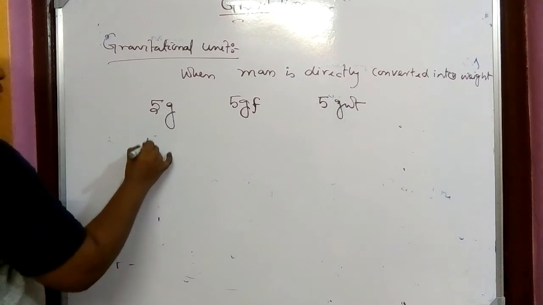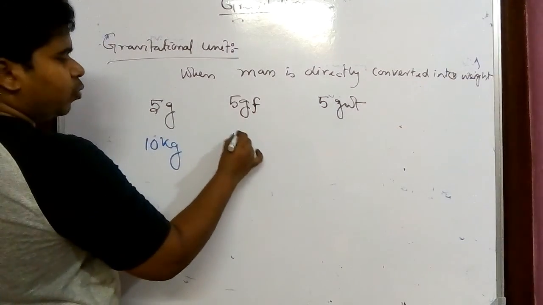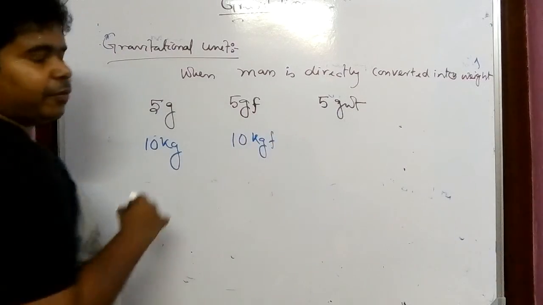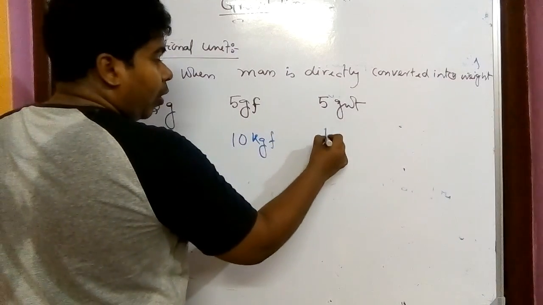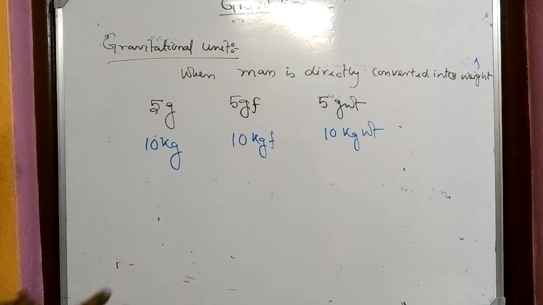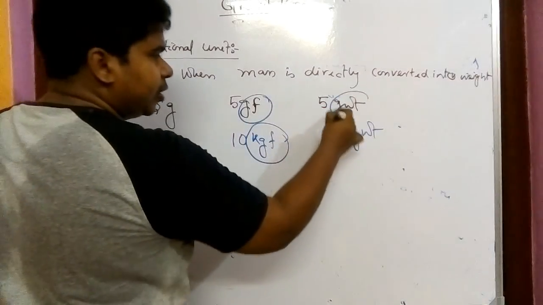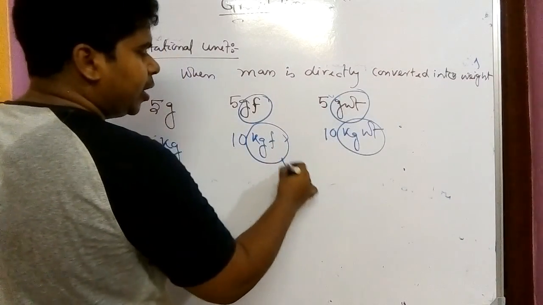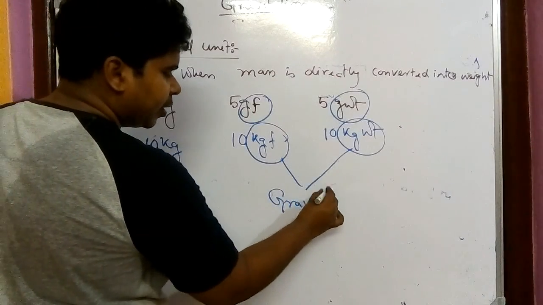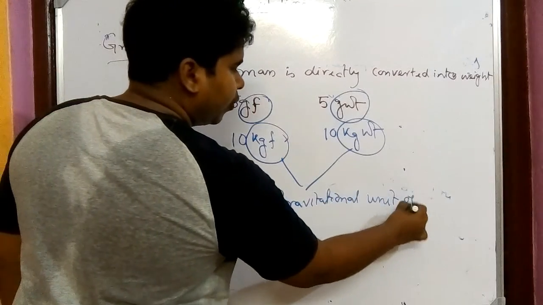Similarly, if our object's weight is 10 kg, we can write how much force it will give: 10 kgf, or 10 kg weight. These kgf, gf, gwt, kgwt are known as gravitational units of force.